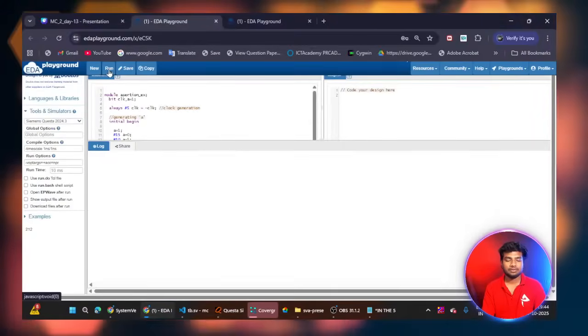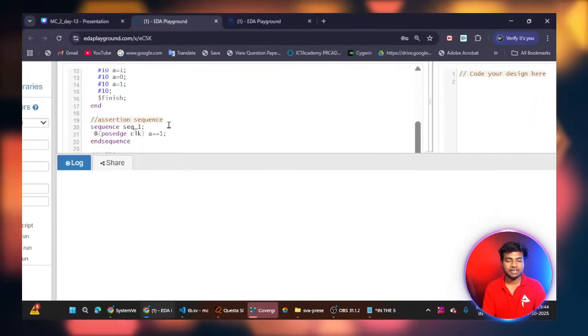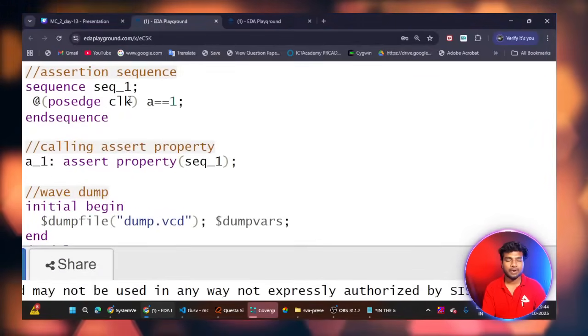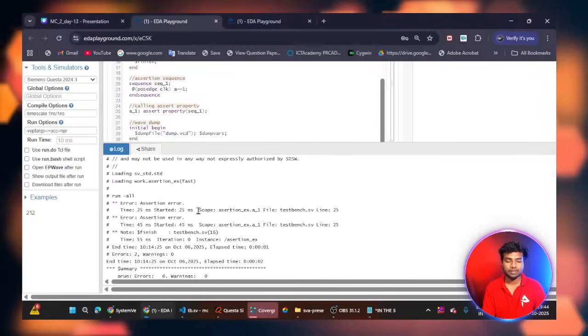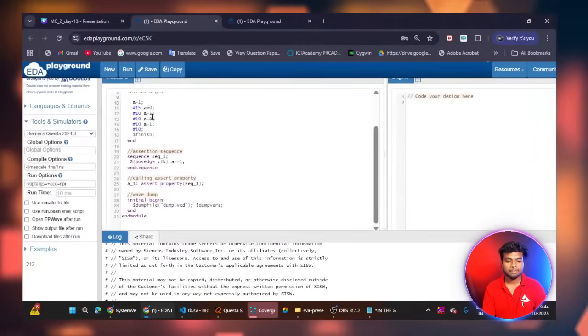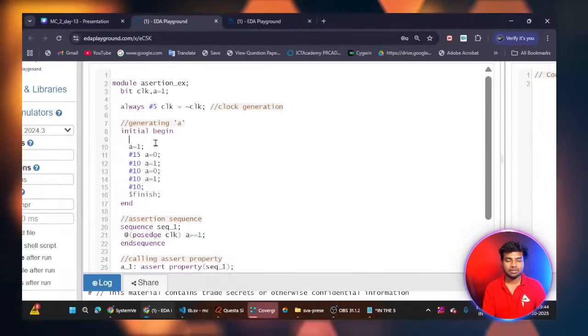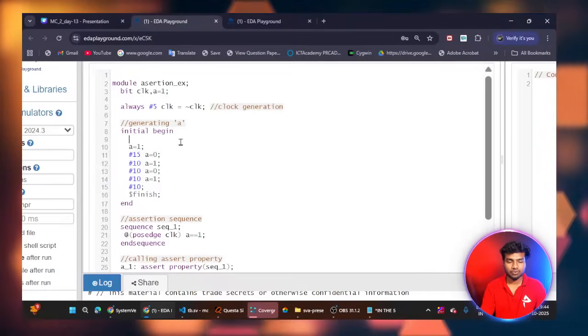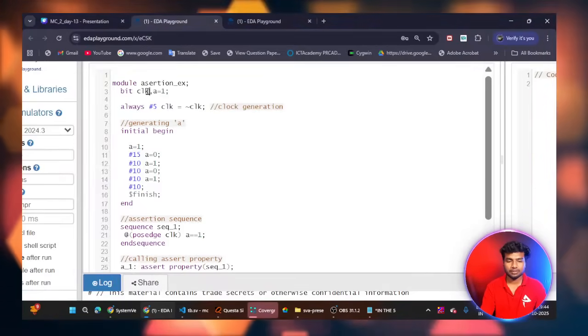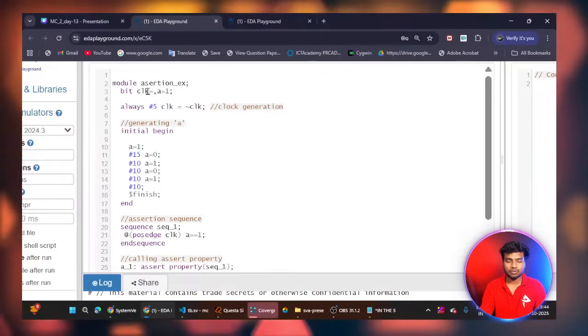My logic is that in the sequence I am checking, at the passage of clock, A equal to 1. So I need to create the clock here, which means I have to give the clock input. We can give clock equal to 1.